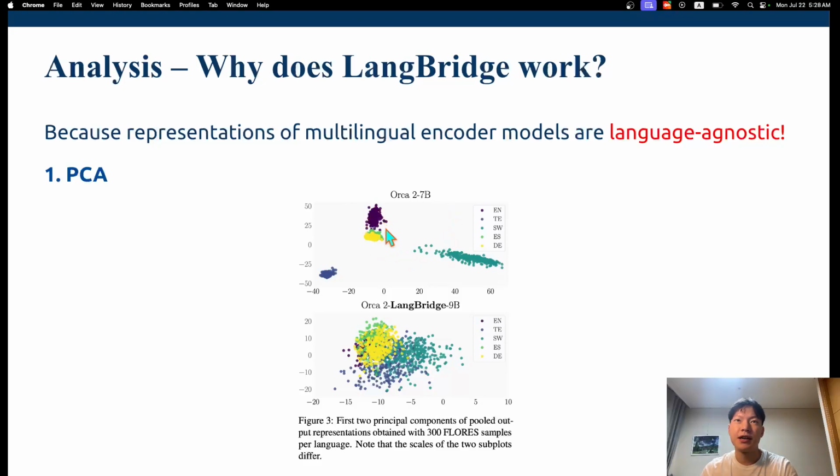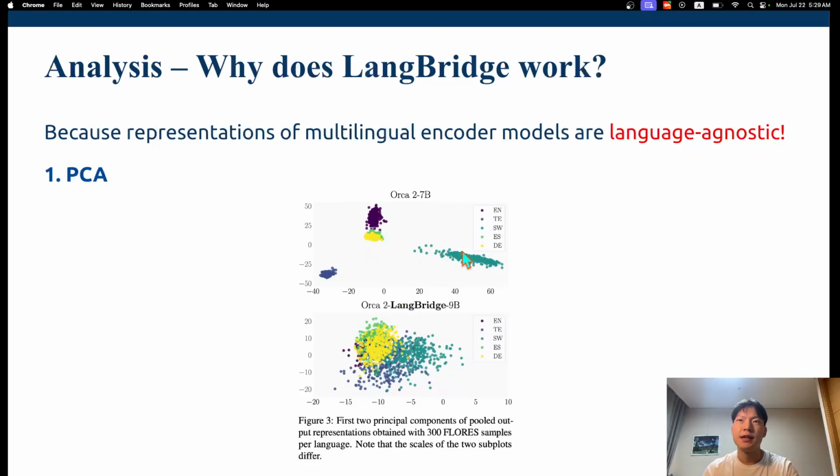the higher resource languages are kind of clumped together. So English, Spanish, German are somewhat close to each other, but lower resource languages like Telugu and Swahili are very distant from this high resource cluster. But if we apply PCA to Orca 2 LangBridge 9B, all the five languages are clumped into a single cluster.